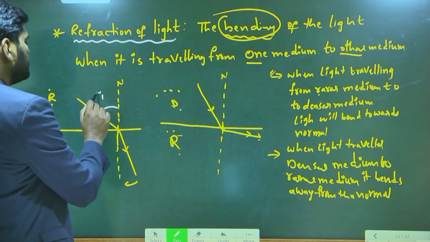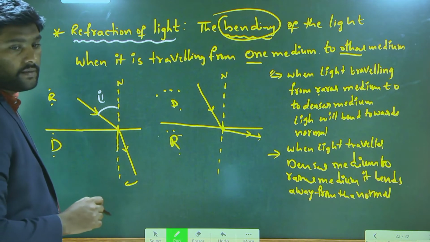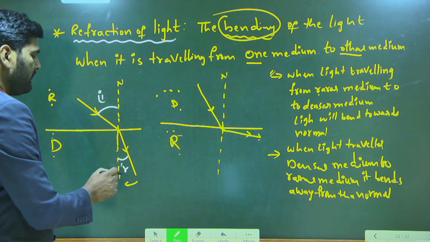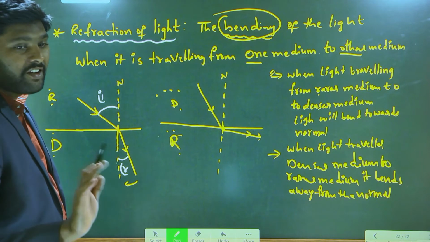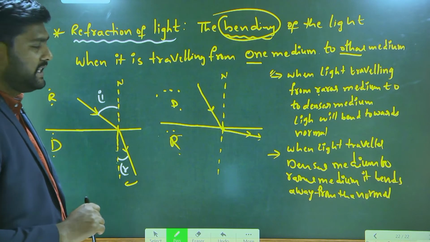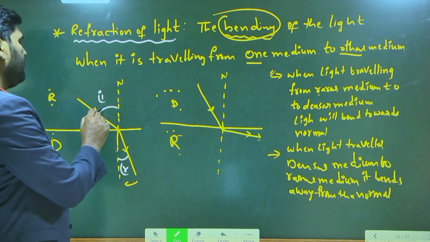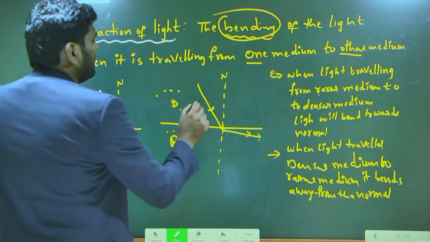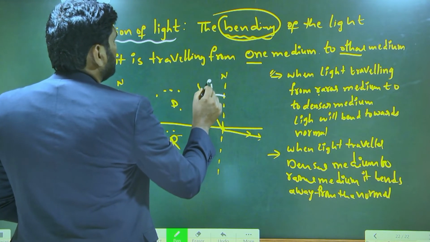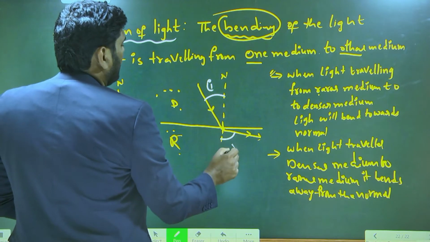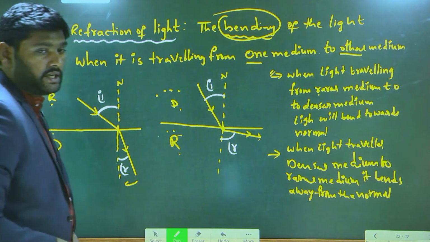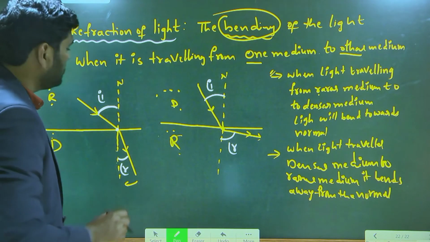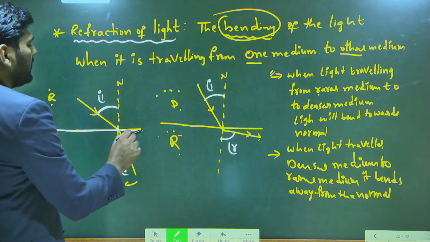What is this angle? This angle is called angle of incidence. Same way, this angle is called angle of, not reflection, refraction. So this is called angle of incidence. This is called angle of refraction. Similar way, this is called angle of incidence, this is called angle of refraction. Keep it in mind. And this point is called point of incidence. This is called boundary of the two mediums.